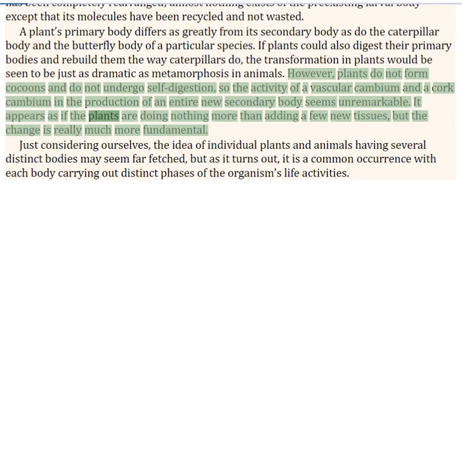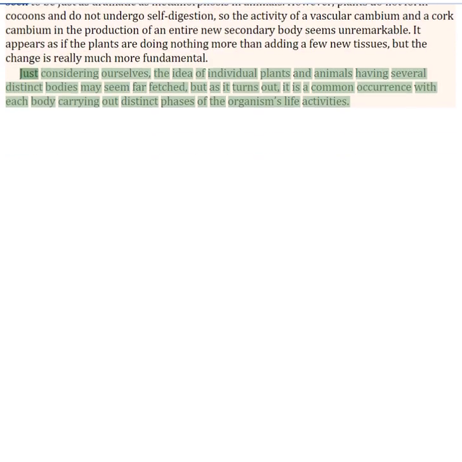It appears as if the plants are doing nothing more than adding a few new tissues, but the change is really much more fundamental. Just considering ourselves, the idea of individual plants and animals having several distinct bodies may seem far-fetched, but as it turns out, it is a common occurrence, with each body carrying out distinct phases of the organism's life activities.